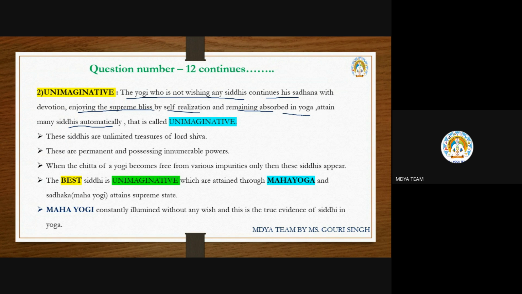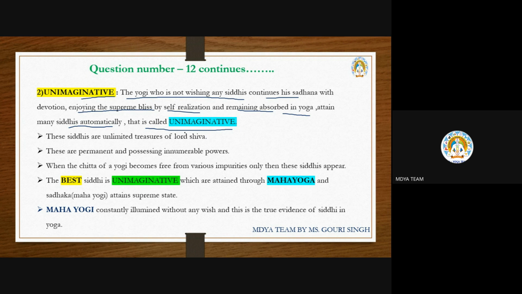So these unimaginative siddhis will automatically come in the path of this type of yogi. That is called unimaginative. It means unwantedly, he is not trying for those siddhis, but automatically, because his goal is very straight to get the moksha. But in the path of this Nath path, what happens? Automatically, some siddhis come to that yogi, and that yogi has supernatural powers. Those powers are called unimaginative.